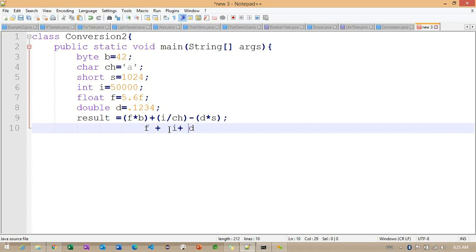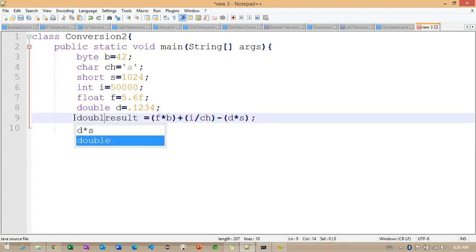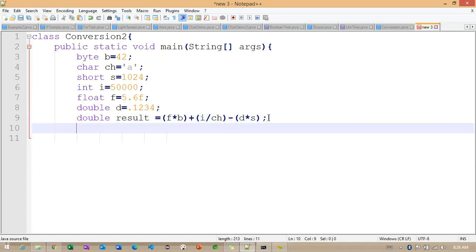D. Right, so float, int and double. So we are going to get a double value here. We need to think like this to provide the data type. Finally, we are going to get the data type called double.